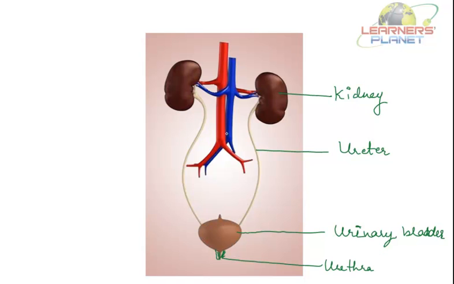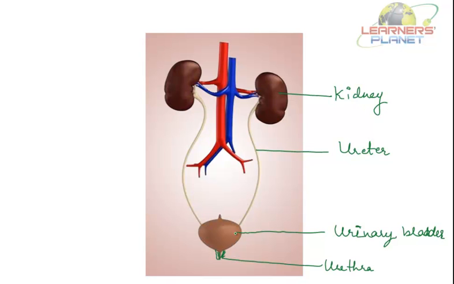From the kidney, it passes to the ureter, and from the ureter to the urinary bladder. Finally, the bladder temporarily stores urine, and the urethra is the tube through which urine leaves the body when you go to the bathroom. At that time, it gets excreted out.